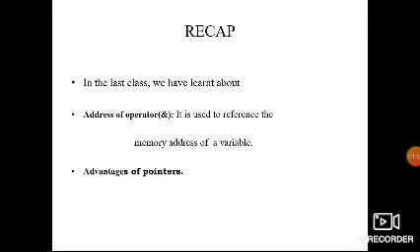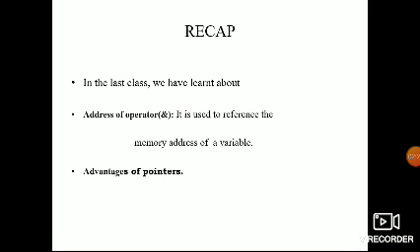The star we call the indirection operator. It is a unary operator. The data type is the type of the data the pointer is pointing to. This is the way of declaring pointers. Any type of pointer can point anywhere in the memory. So the star is used to declare the pointer and also to dereference the pointer.